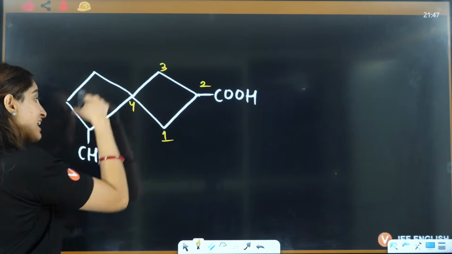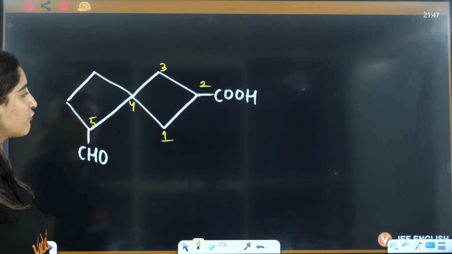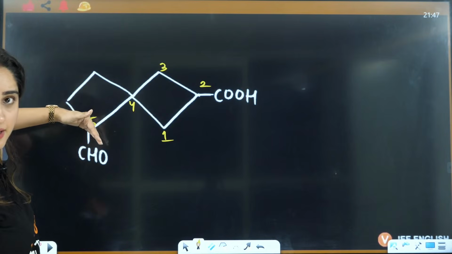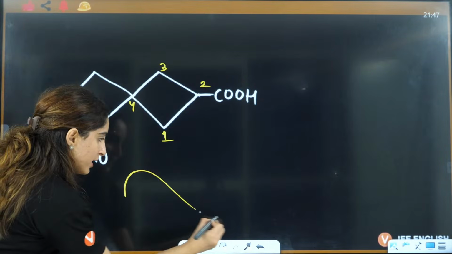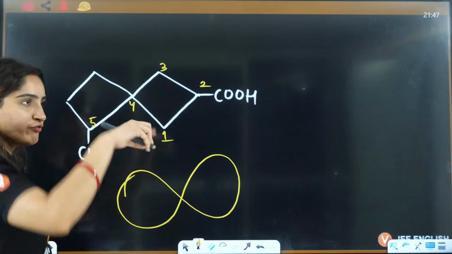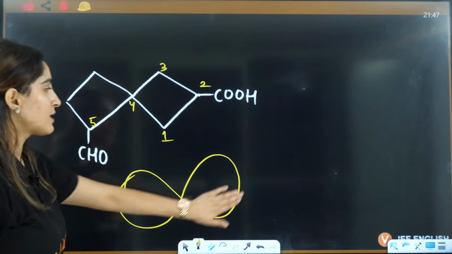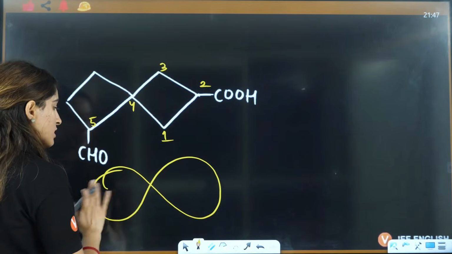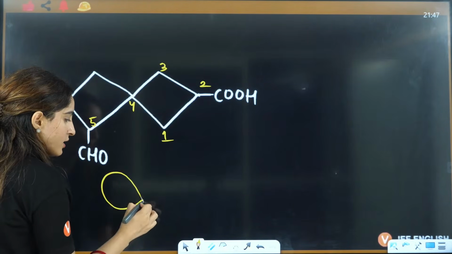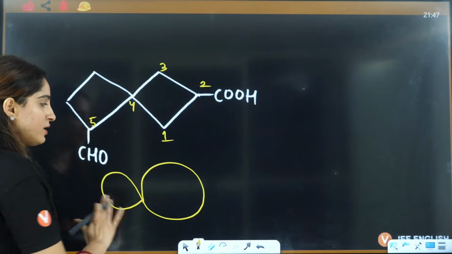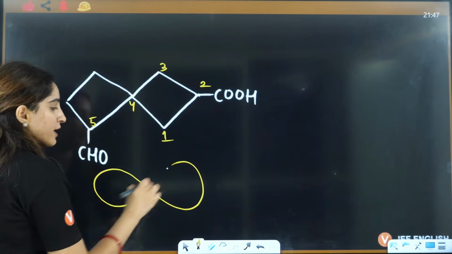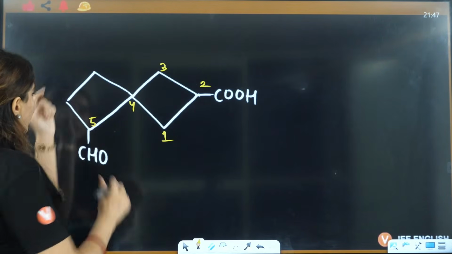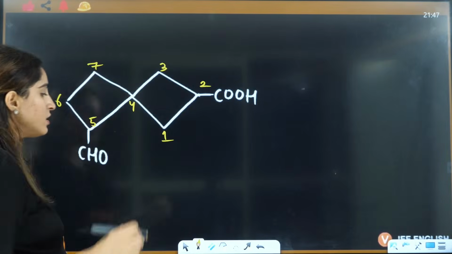Then go 4, then this can be 5. If I choose it 1, 2, 3, then it should be 4, 5, 6, 7, right? So always remember it is going like this. It is making an infinity always like this. You can't do it like 1, then 2. No, right? You will always do 1 and then 2. This is the cycle that you are making, right? So 1, 2, 3, 4, 5 and this is 6 and 7.